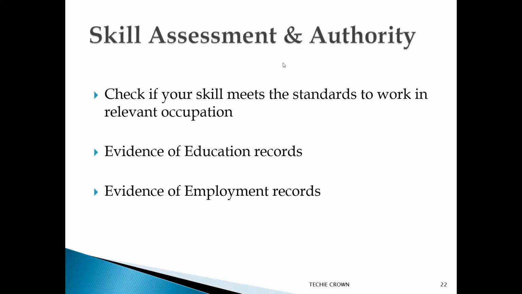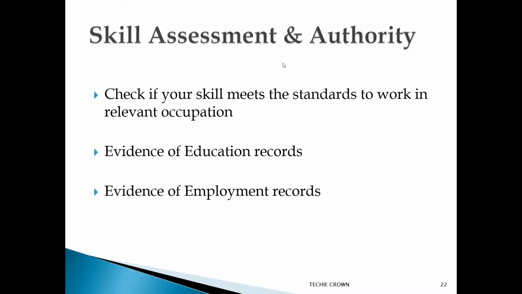To give clarity about the assessing authority, they are an organization that checks your skills to see if you meet the standards they set to work in the relevant occupation or not. They basically check for the standard.